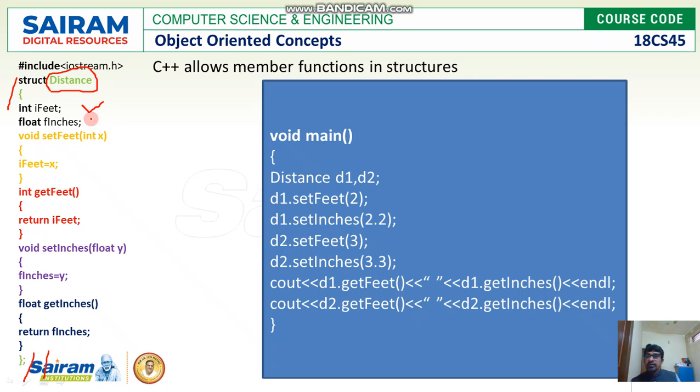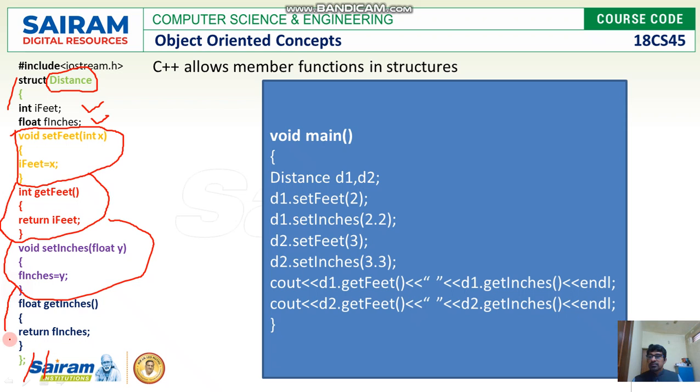The first two are data members, and these are the member functions. So we have a structure called distance with 2 plus 4: the first two are data members, and the last 4 are member functions.